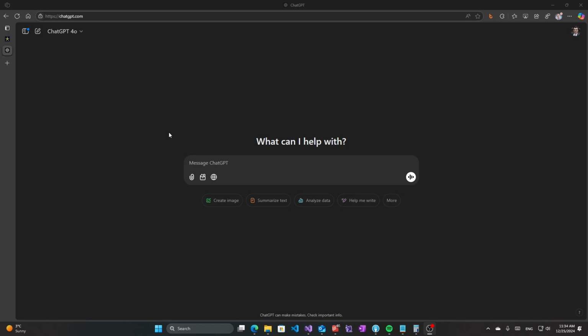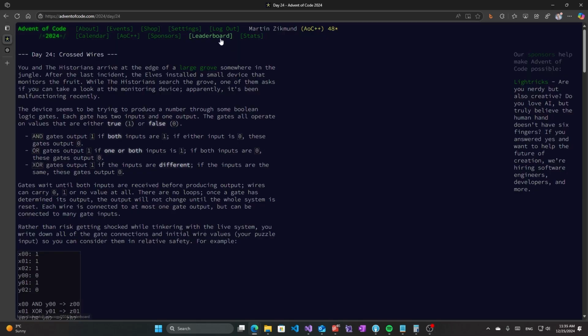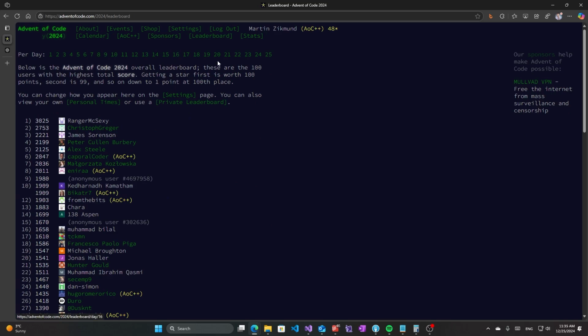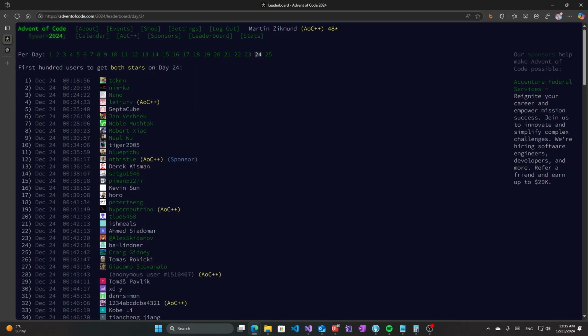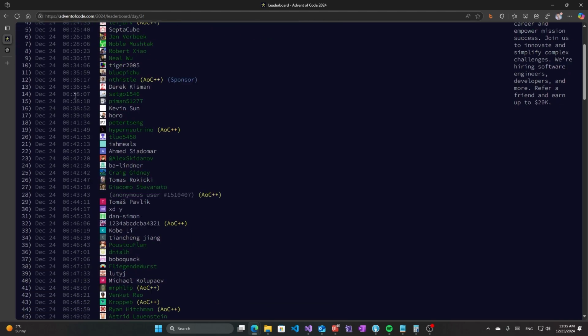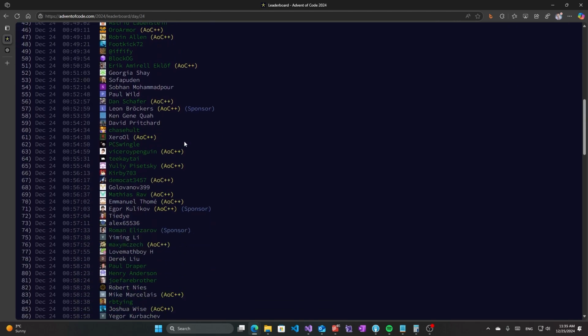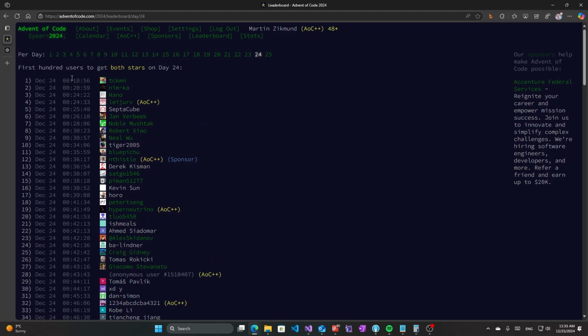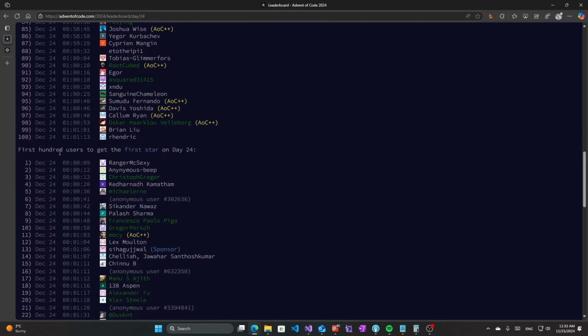Day 24 of Advent of Code 2024 was definitely the hardest one. And it shows, because if you check the leaderboards, on day 24, the fastest solvers were at around the 20-minute mark. And actually, you can see that no AI was able to solve it, because if you check the first part, there were several people who solved it in 9 seconds.